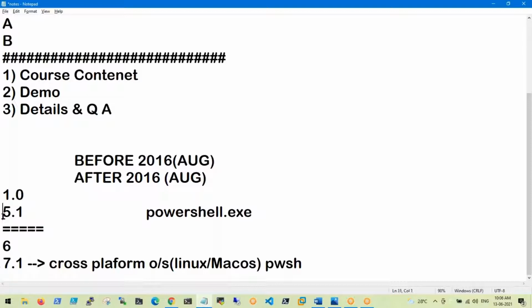As of now, I introduced 5.1 only. In my previous batches I explained about 7 also, but in this training we will discuss completely version 7 only. That is the new, latest one.